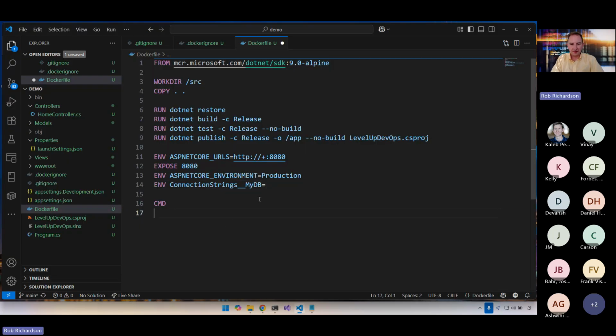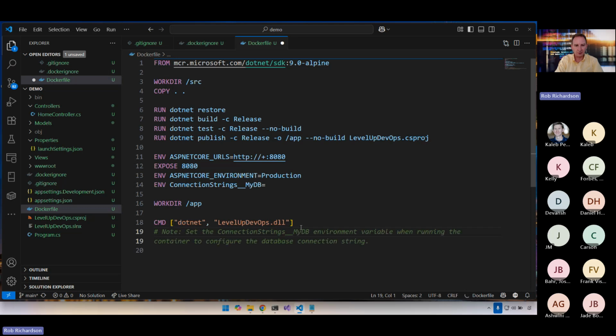Cool. So I've set some environment variables. We want to change our work dir to /app because that's where we built to. And then we want to set a CMD. Now here's that CMD, dotnet levelupdevops.dll. If we're on a command line, we're probably saying dotnet run. But because we built and published, dotnet run is looking for a CS proj file, which no longer exists. So we'll just run our DLL straight away.